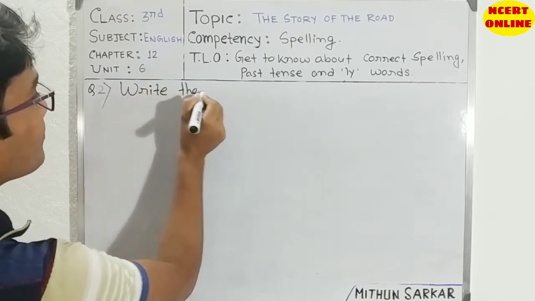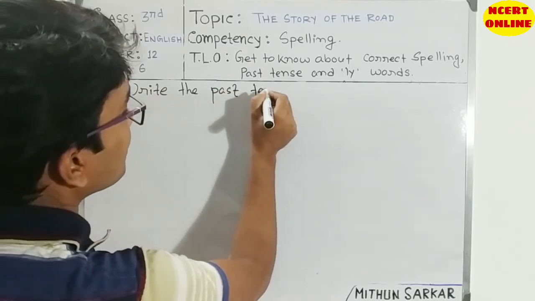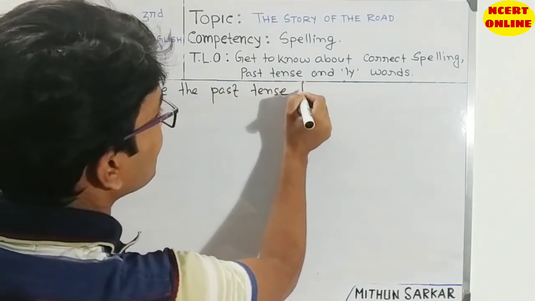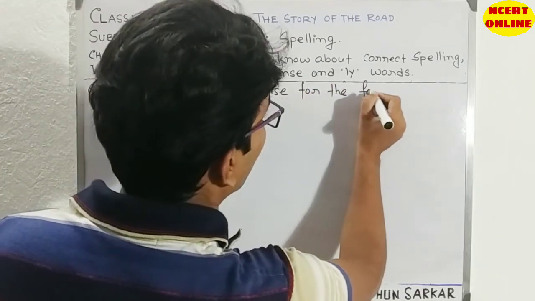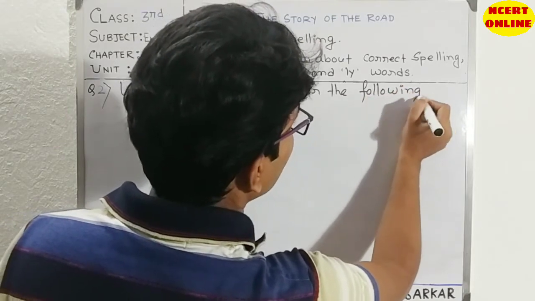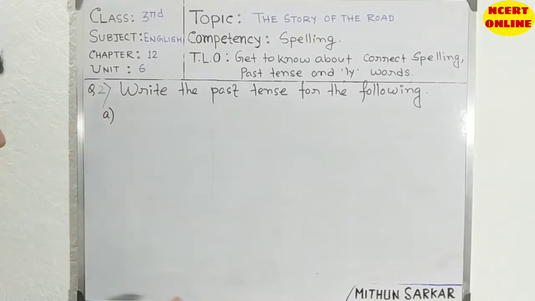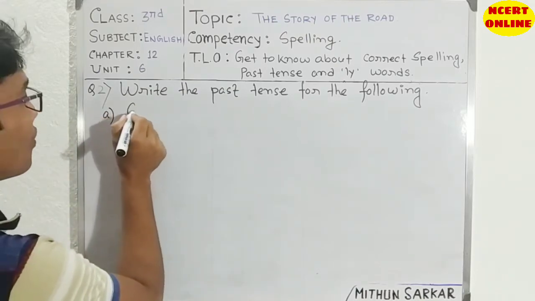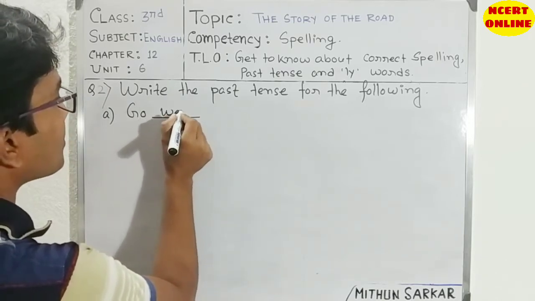So question number 2: write the past tense for the following. For the following means I will give some words and you have to write their past tense. Okay, so number A, we can write go. Go, the past tense is went.